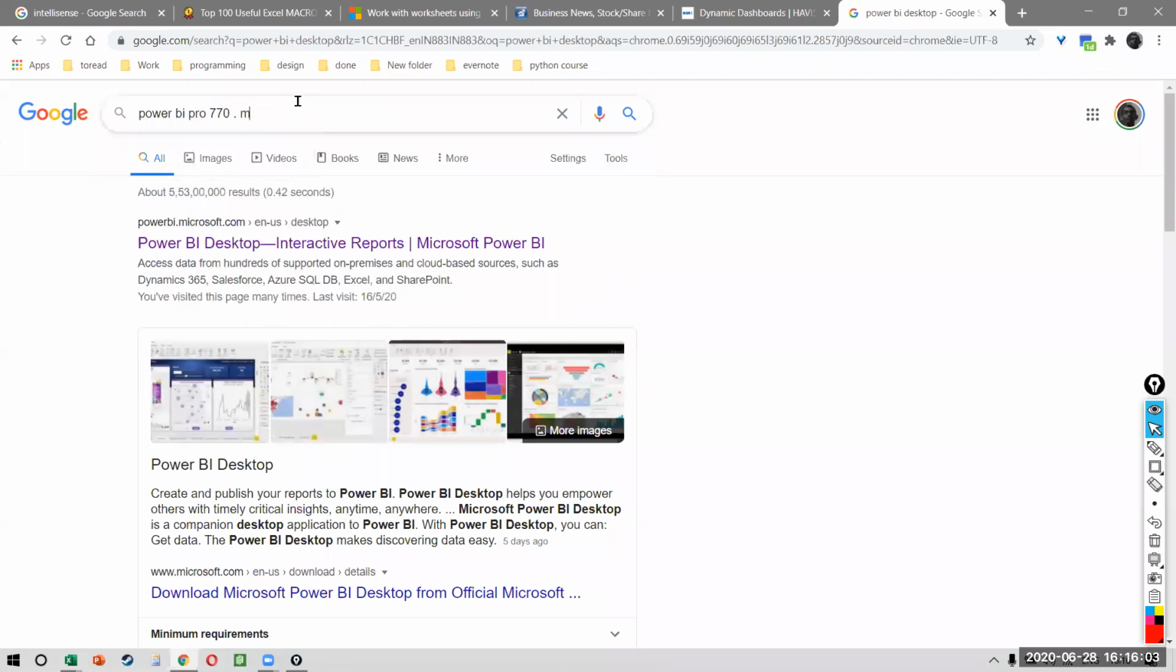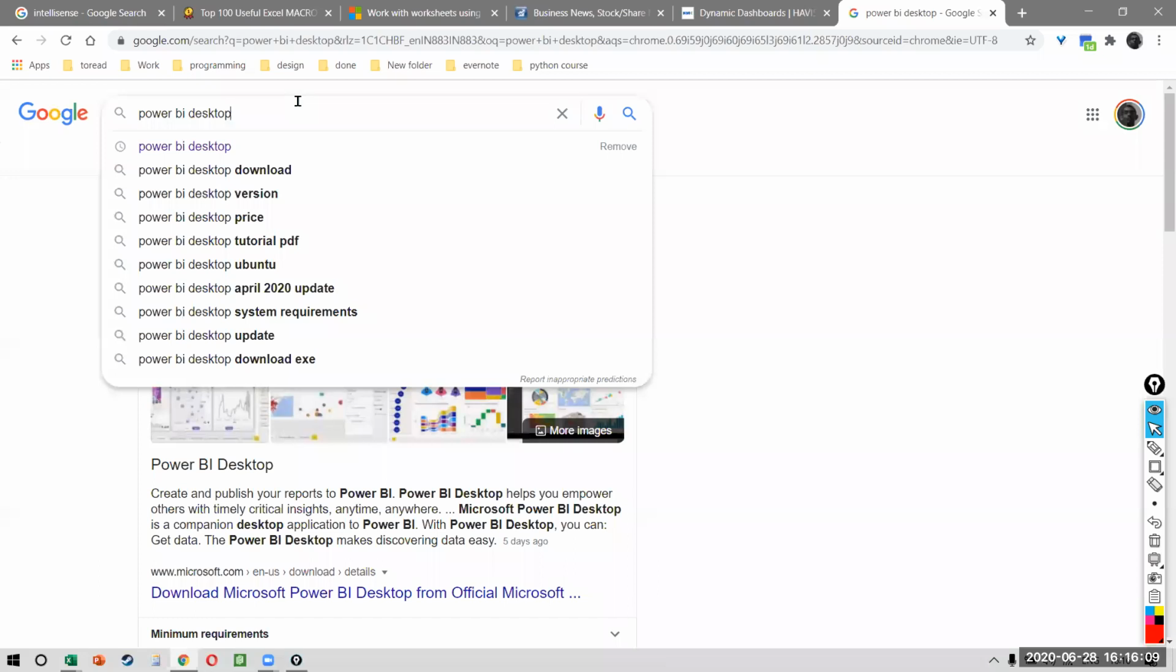770 rupees per month. But you don't need this. Like everything that you want, you can do on Power BI Desktop. And that is a very big advantage that Power BI has over Tableau. Because in Tableau Public, you can't share your files with others. In Power BI Desktop, you can share your files with others, even on the free version.